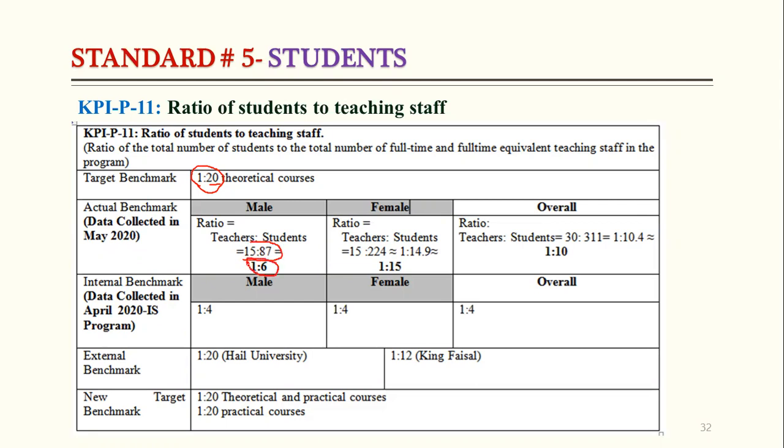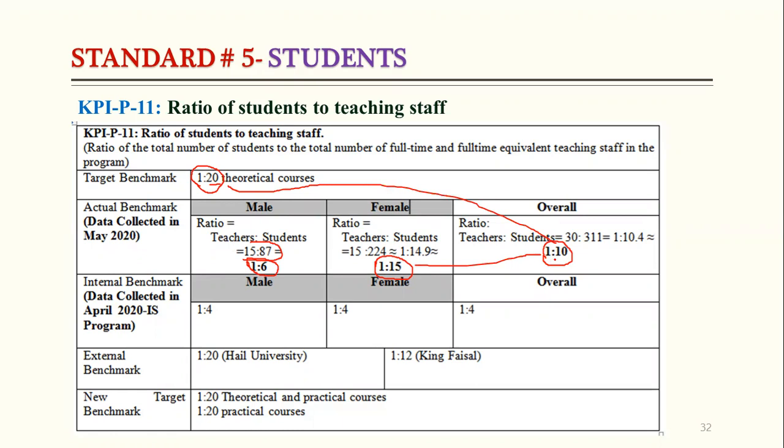here 1:6, meaning one faculty member has only 6 students. Okay, so for female also, for one faculty member we have 15 students. If we make the average, the average will be one faculty member has 10 students. So it means we successfully achieved that. Our target was one faculty member having 20, but the actual result shows that one faculty member has only 10 students.